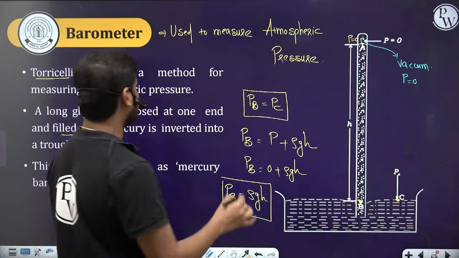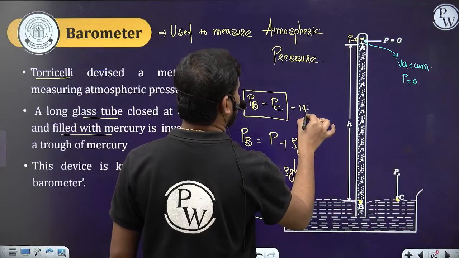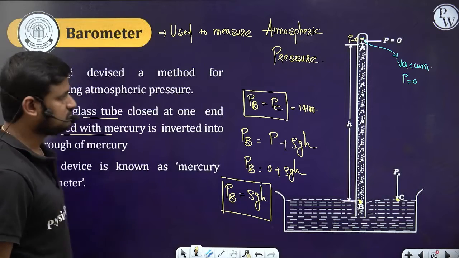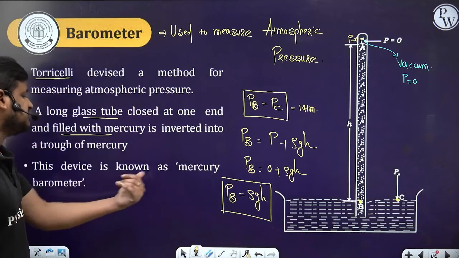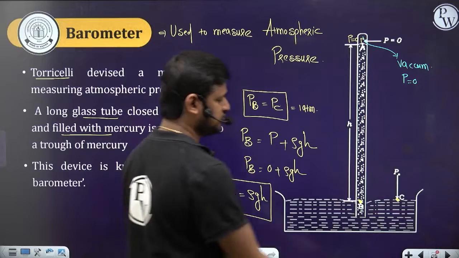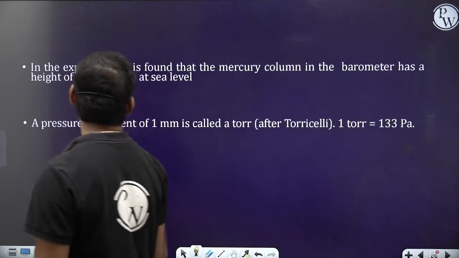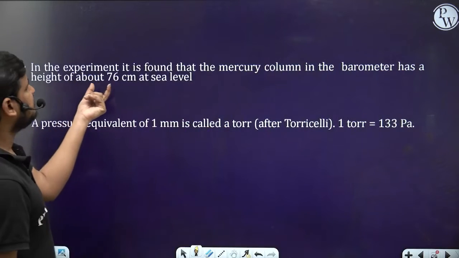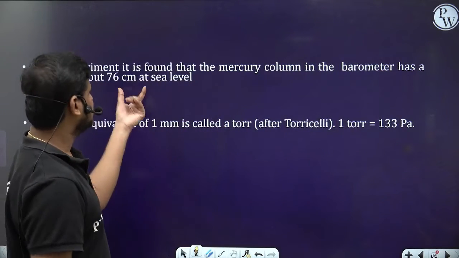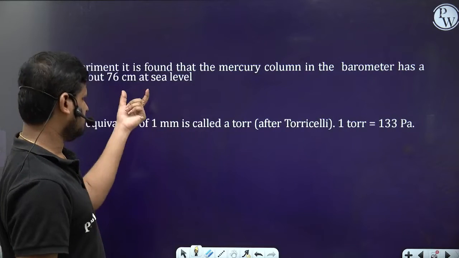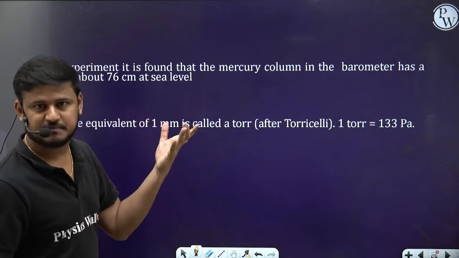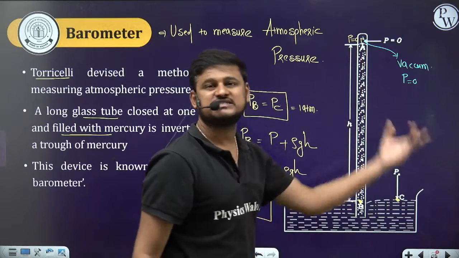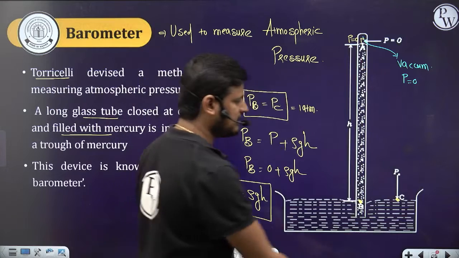This was found to be 1 atmosphere at a height of 76 centimeters of mercury. So this device is known as a mercury barometer. In this experiment, it is found that the mercury column in the barometer has a height of 76 centimeters at sea level, that is, at 1 atmosphere. Clear guys?